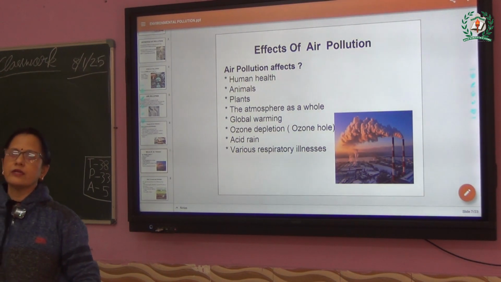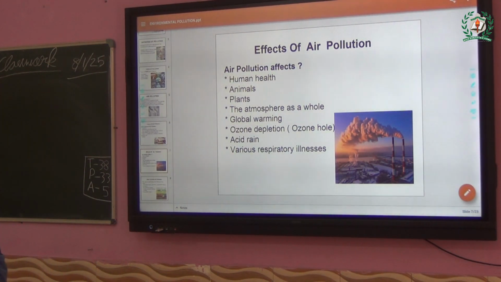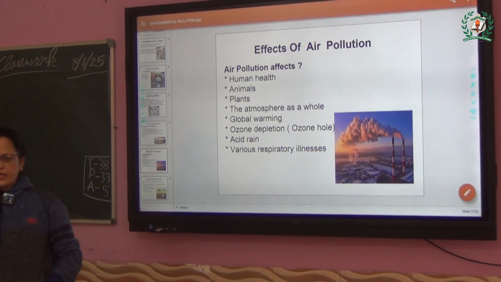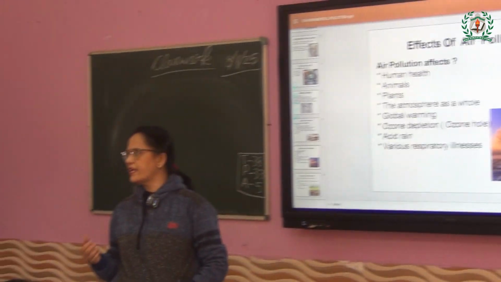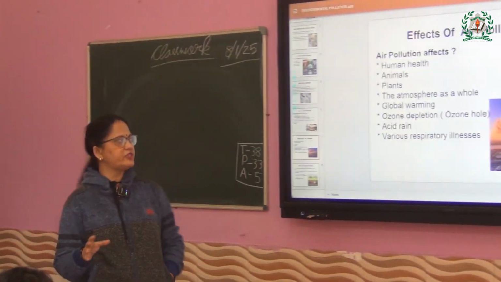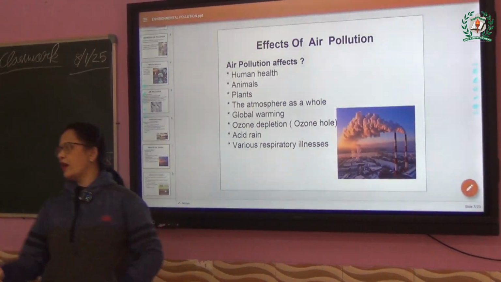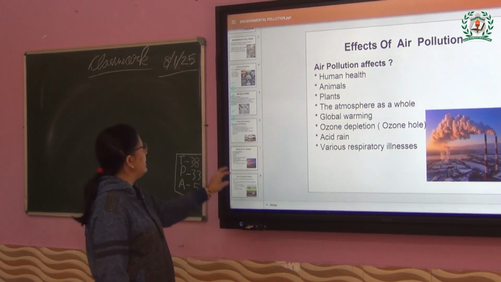What is global warming? Yes, Devushmi? The changing of the climate that causes environmental disorder. Yes. Because it is becoming a change, it is warming up, the earth is getting warmed up due to some changes, that is global. Then acid rain, various respiratory illness, that you have said, that breathing problems occur, that is respiratory illness.